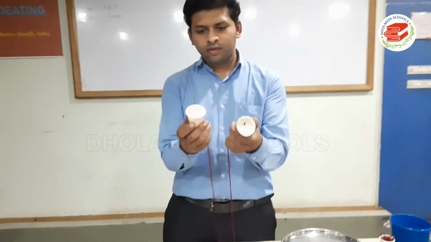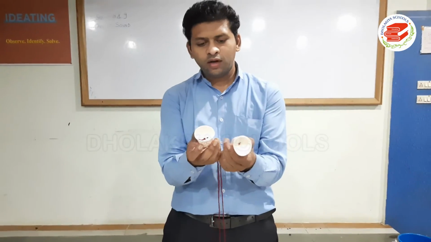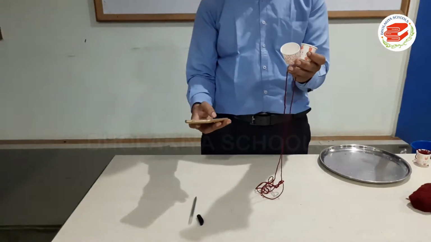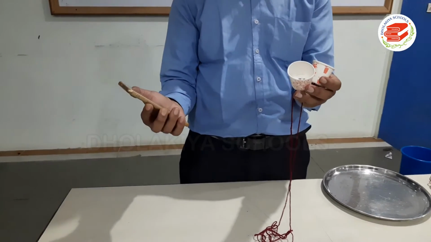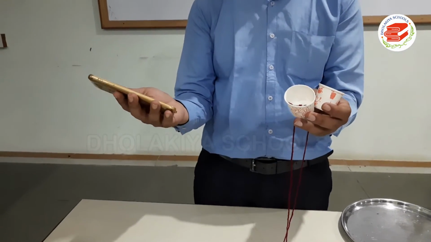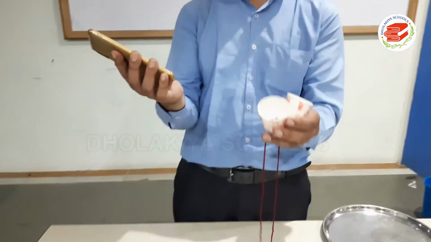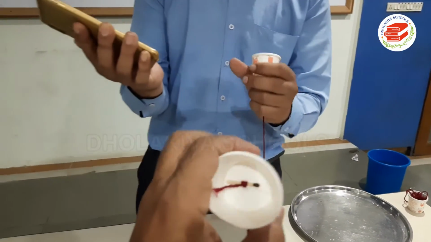Now our device, our telephone, is ready. Now let us use this telephone to listen to some sound. Let us listen to this sound by using this telephone, okay? Okay, I think you are able to listen to this sound. Actually, the sound is propagating through this woolen string.